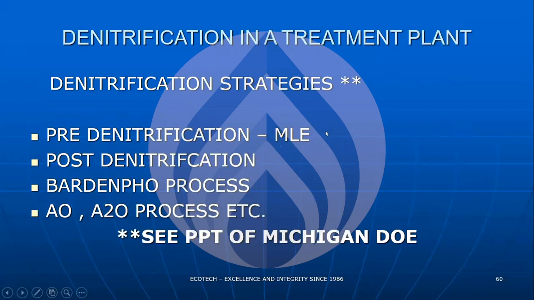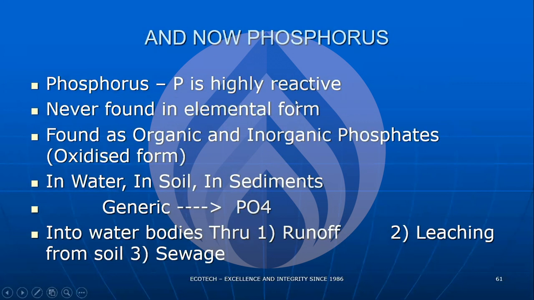Pre-denitrification, as I said, is the modified Ludzack-Ettinger process. Post-denitrification includes Bardenpho and Michigan. Now, phosphorus. Nitrogen we can control to less than 10. In fact, in some of our plants, we are controlling to less than 5 ppm nitrogen. We have been able to do that, especially with a high degree of recycle, the MLR recycle.